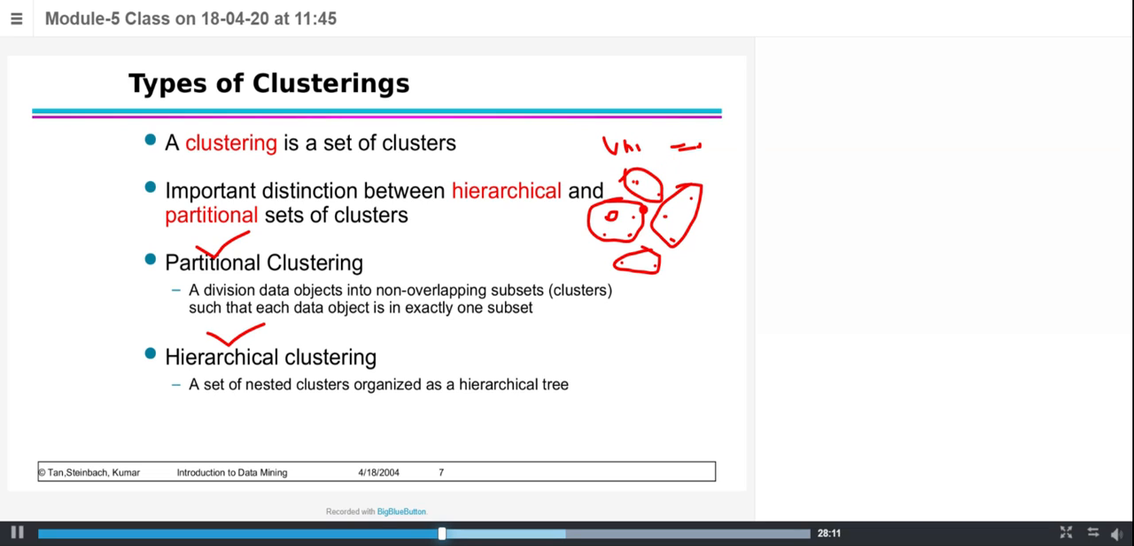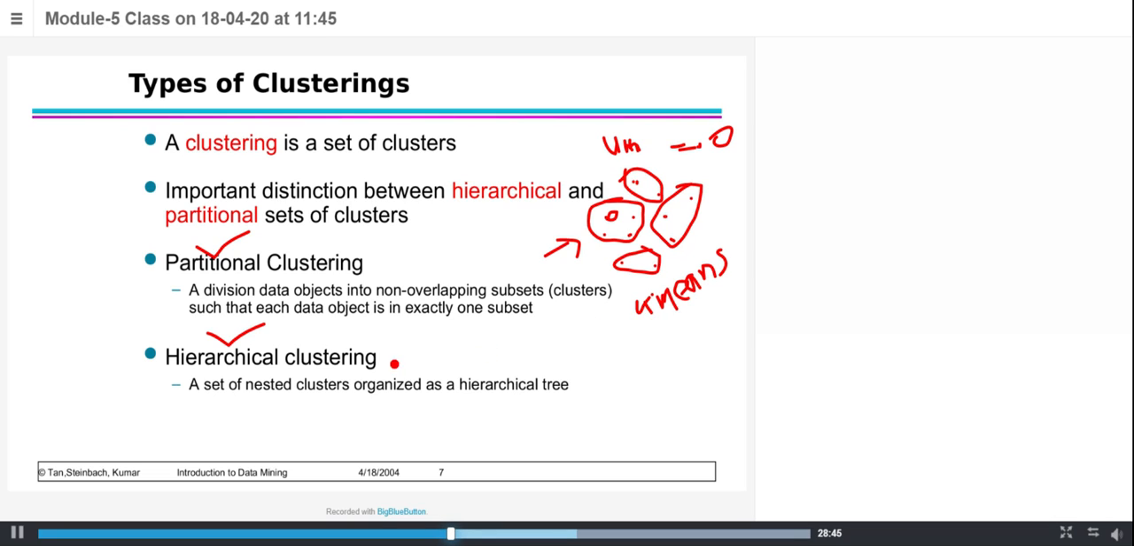Sorry, if I do the intersection operation, it is always nil. So it means no two items are present in both clusters. Each object belongs to a separate cluster. That's why it is a division of data objects into non-overlapping subsets, such that each object is in exactly one subset. Then we say it is a partitional clustering. The most used algorithm for partitional clustering is the k-means algorithm. We'll learn it in a future class.